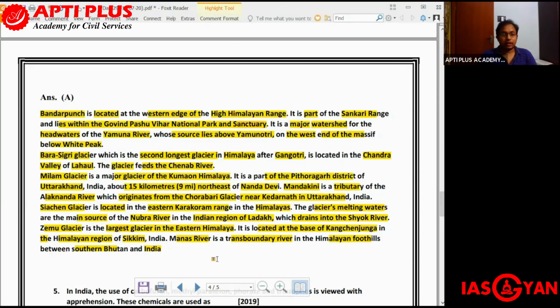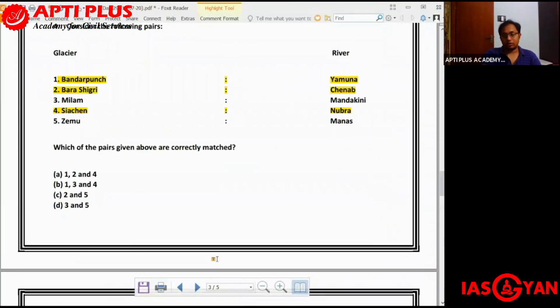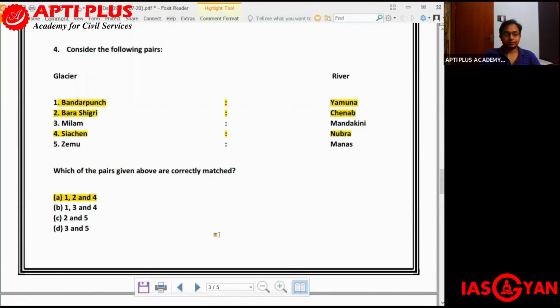On the other hand, Manas River is a transboundary river in the Himalayan foothills between southern Bhutan and India, which means that it arises from Bhutan and then drains into India. So automatically you can understand that Manas does not originate in India. So Zemu and Manas have been mapped, that is incorrect. So 1, 2 and 4 are the correct ones. So A is the right answer.